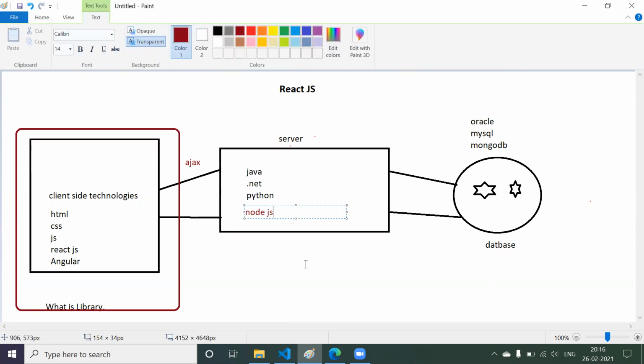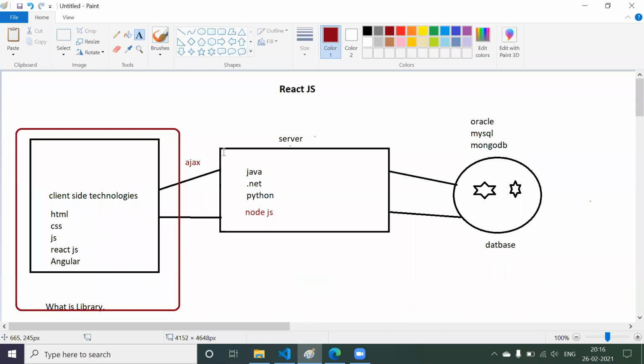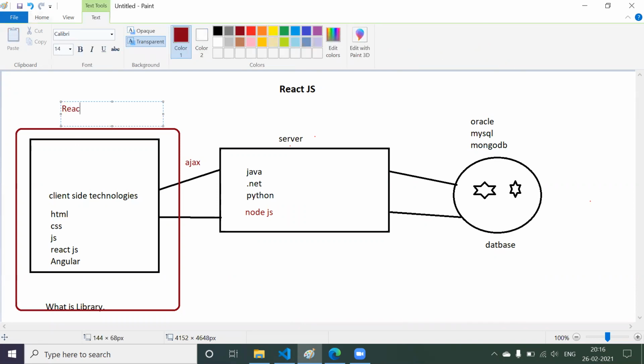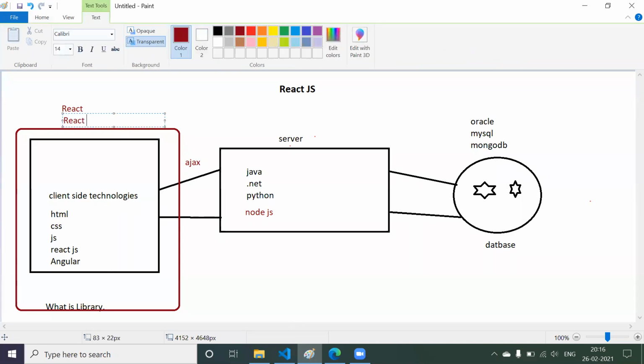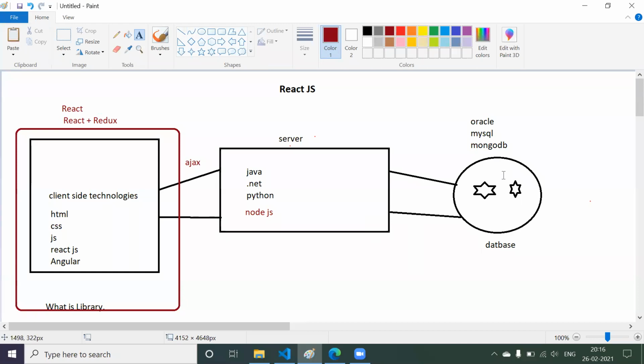Now, if you wanted to build a server side application, then we are going to use the technology called Node. And in the client, we are going to use React. So totally 3 end-to-end applications we are going to build. First time React, Node, MongoDB. In second time, we are going to use React plus Redux, then Node.js, then we are going to use something called MongoDB.